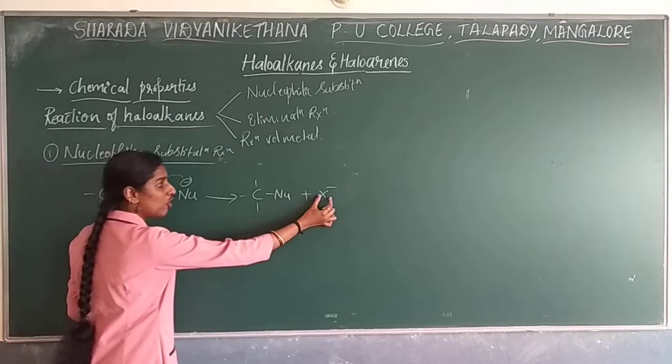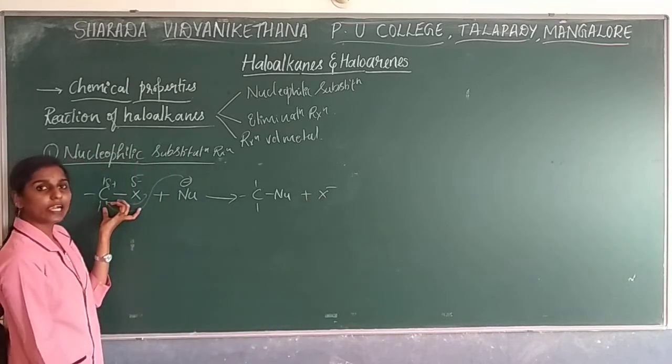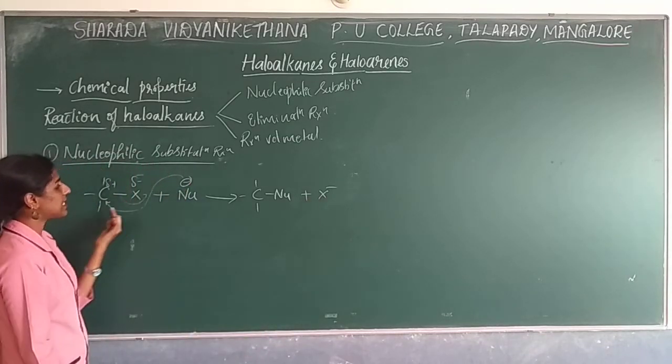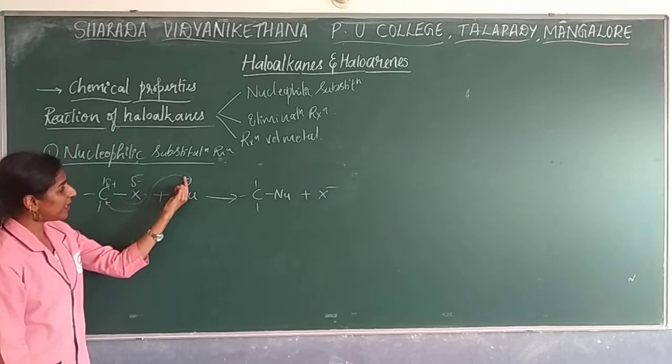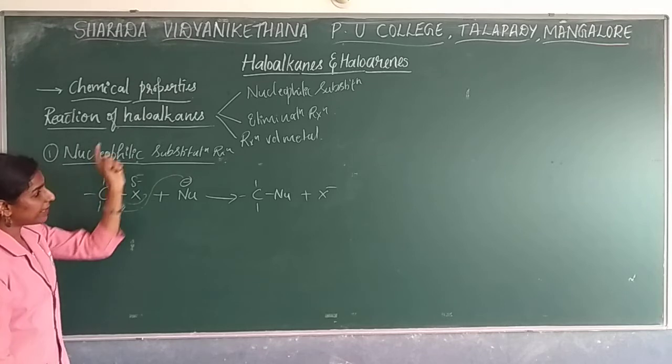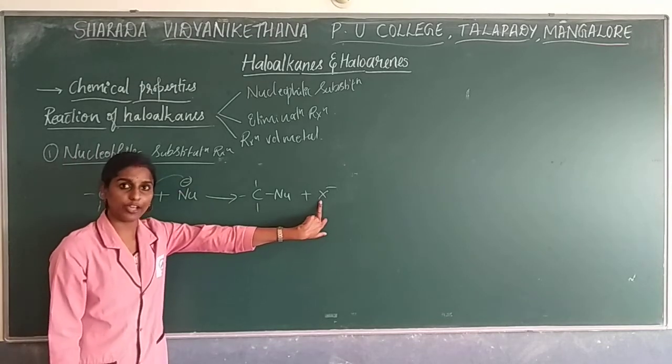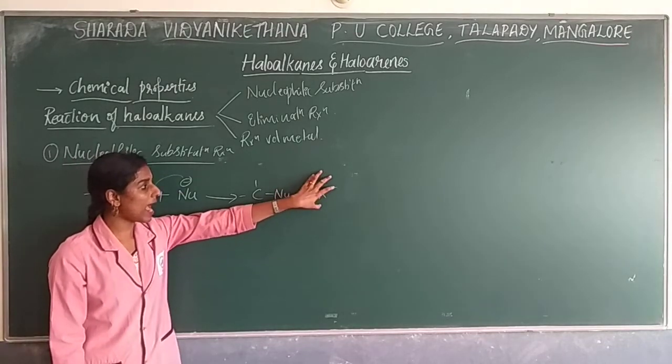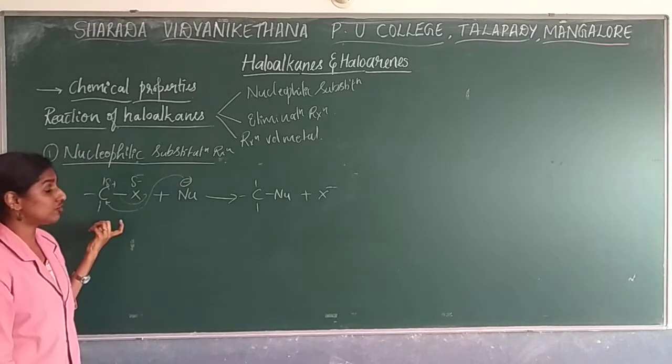So when the nucleophile substitutes onto the carbon, the halogen is removed as halide ion. So you can remove the halide ion by the nucleophilic substitution reaction.